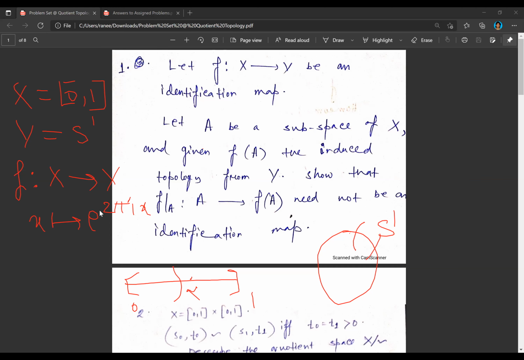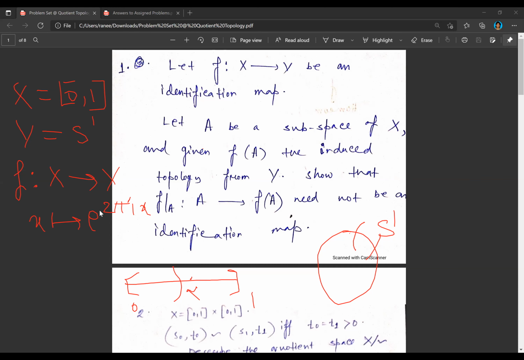Suppose I take some open set on S1. Then I take the inverse. If the inverse of that set in S1 is supposed to be open in X, then in X it will have to be like an open interval.